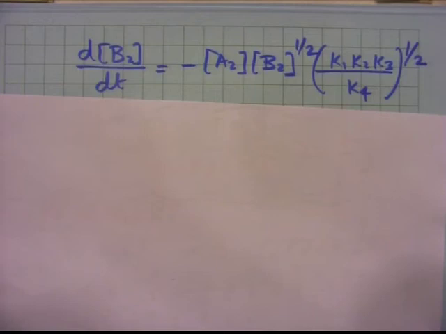Overall, think about this: A2 and B2 are combining to give you AB. If it is like H2 and O2 combining to give you H2O, then writing ddt of B2 is like writing ddt of H2 in a hydrogen oxygen system, or ddt of O2, which is again something similar. So, ddt of B2 relates to an overall reaction rate. So, that is strongly dependent on propagation rate constants.